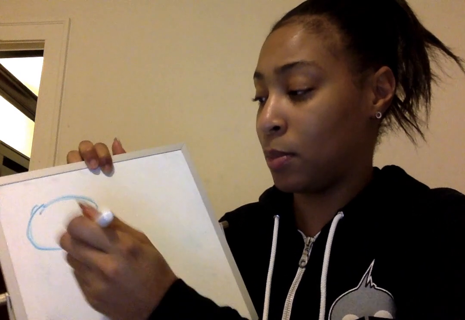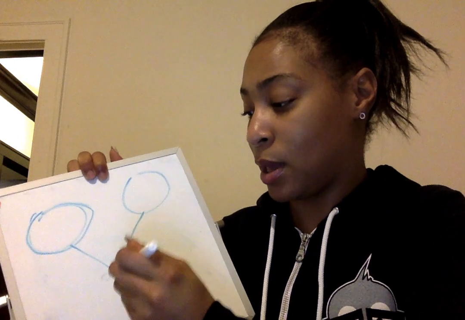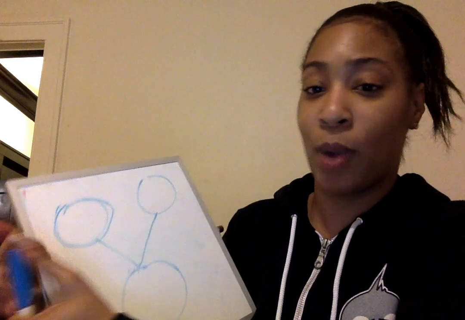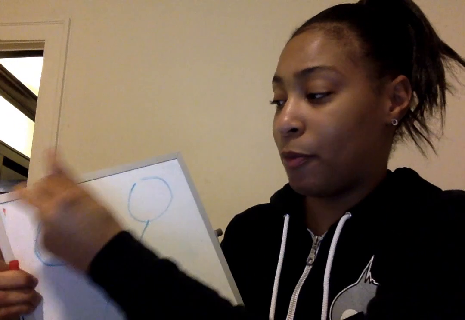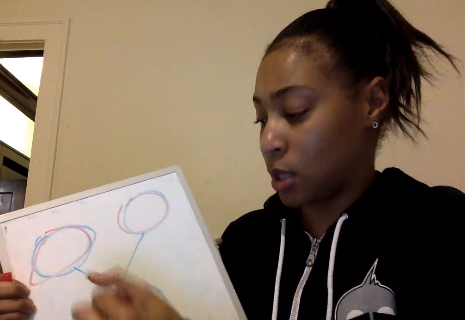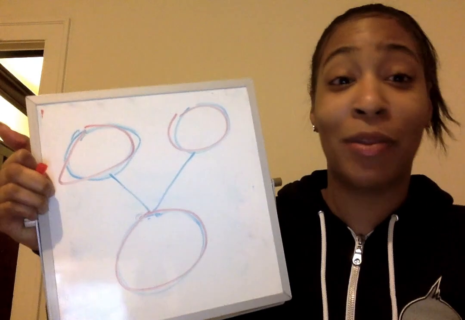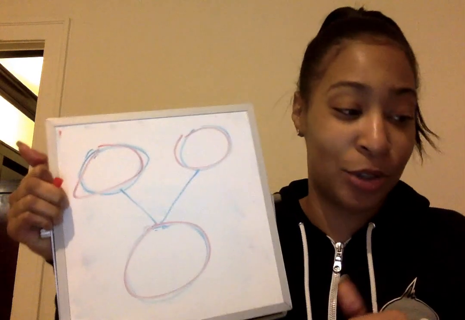I'm going to draw 1 circle, another, and another for my whole. I'm actually going to use my red marker. So I have part, part, whole. So hopefully your board is looking a little better than Ms. Washington's, but as long as we have our part, part, whole, we're all on the right track.